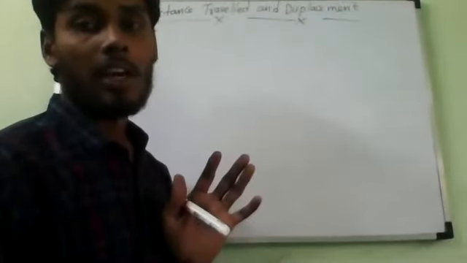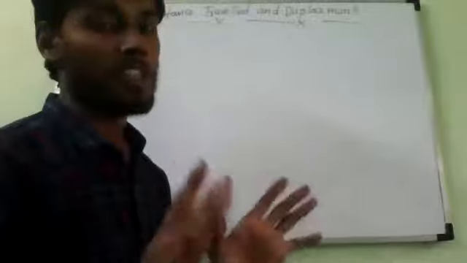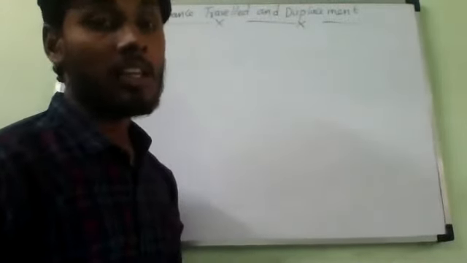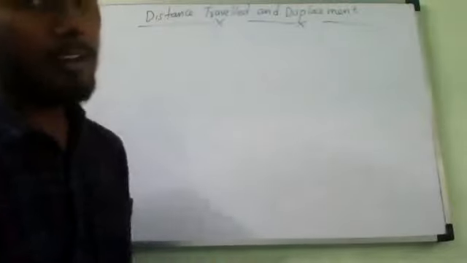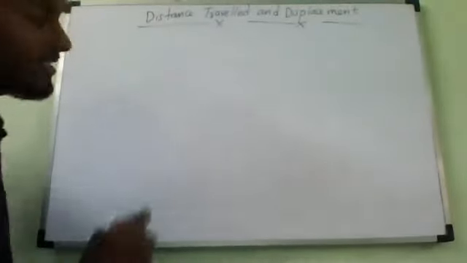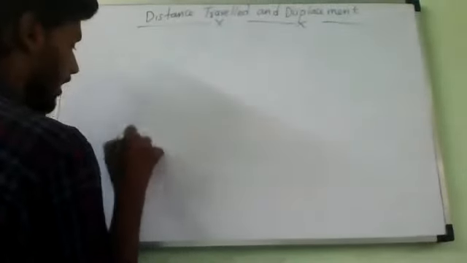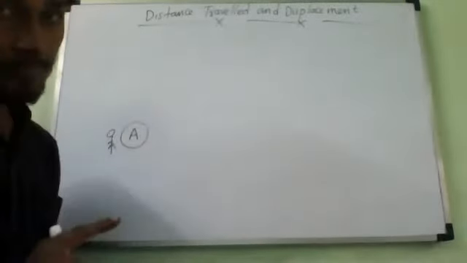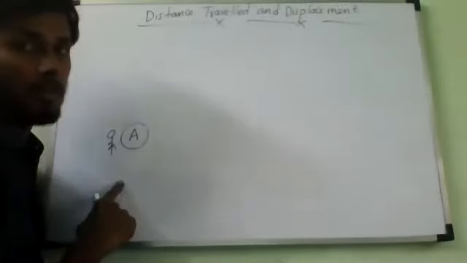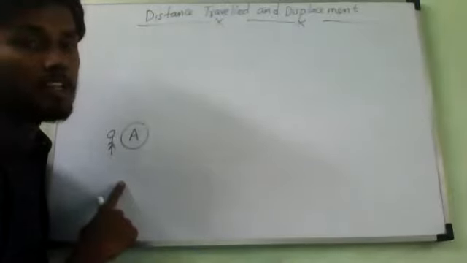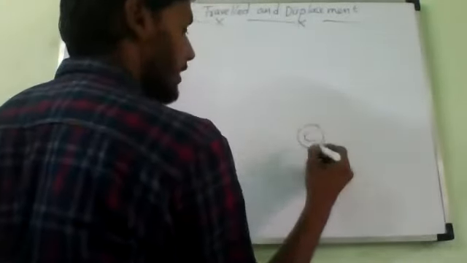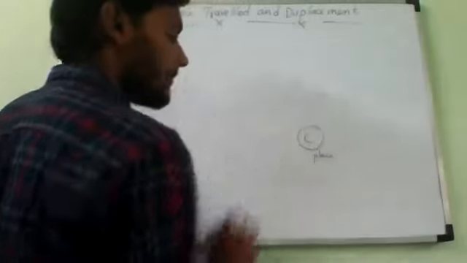Tell me, Manya. Can we use distance and displacement in the same sense? But in physics they have some difference. So let us understand this with an example. Suppose a man lives at a particular place named A. So he is living in the place A, and he has to reach another place called C. Somewhere C is here. He wants to reach here.